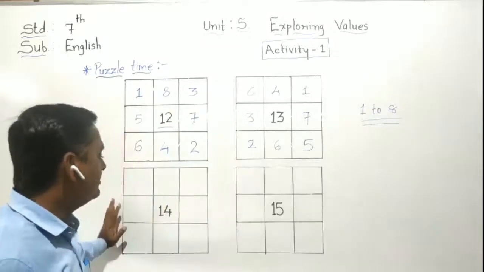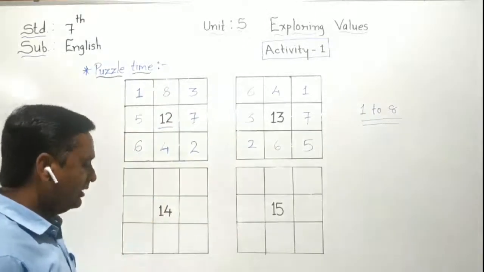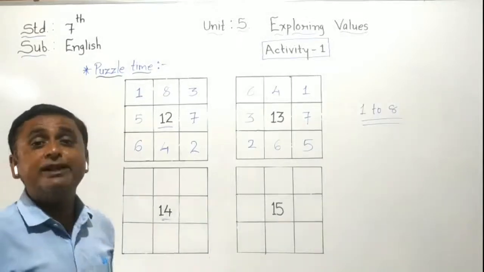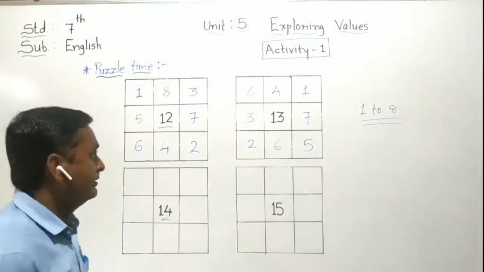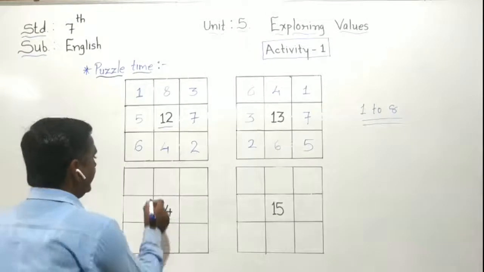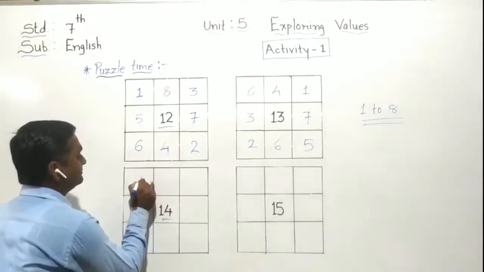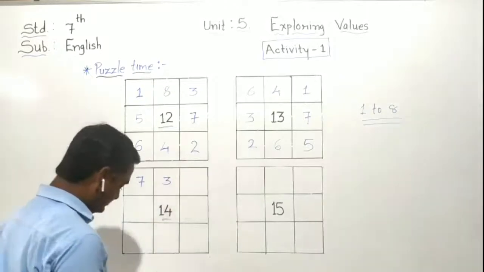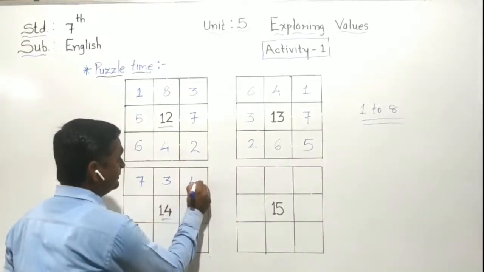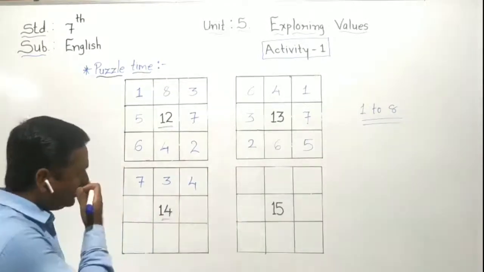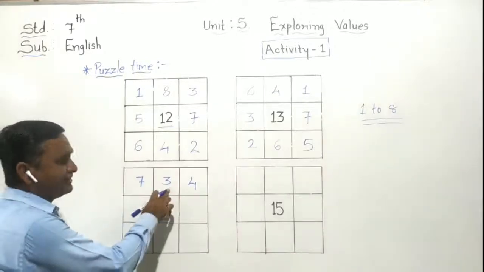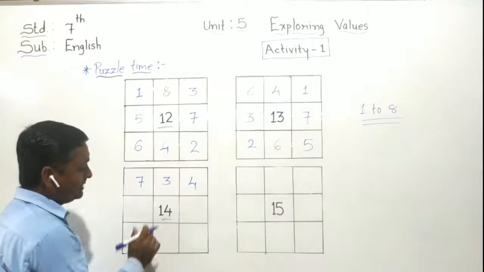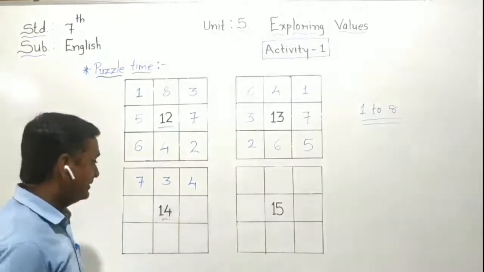Now the third one we have to solve. The third value is 14. We have to find the 14 number. So first of all I write here 7 and 3 and 4. Now make a total here. 7 plus 3 is equal to 10. 10 plus 4 is equal to 14. So it becomes our answer 14.